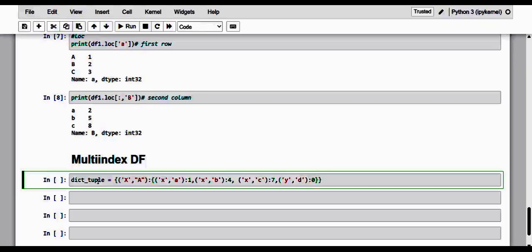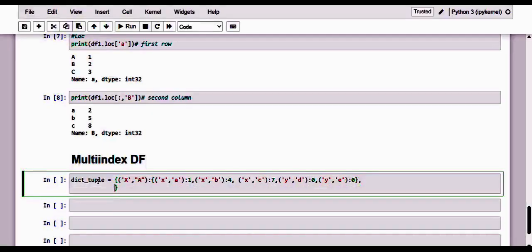And the next one, of course, the same Y and E. Here also I'm going to specify 0. So this is the first one.